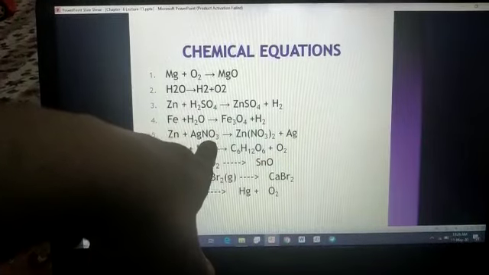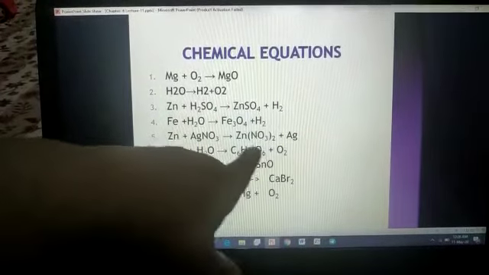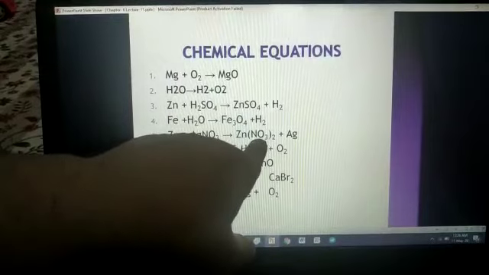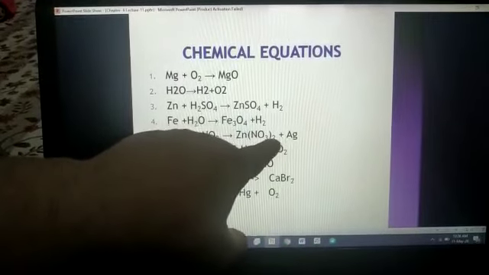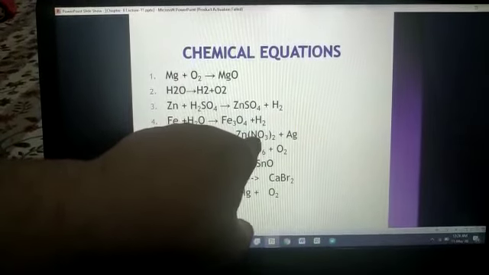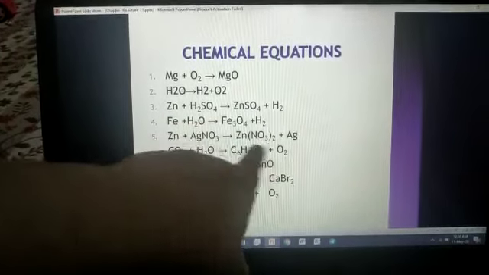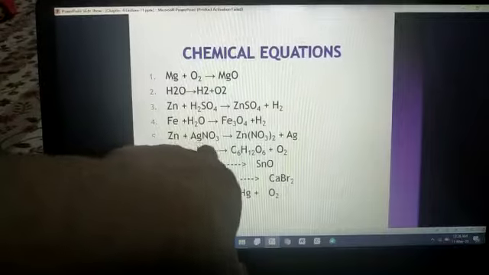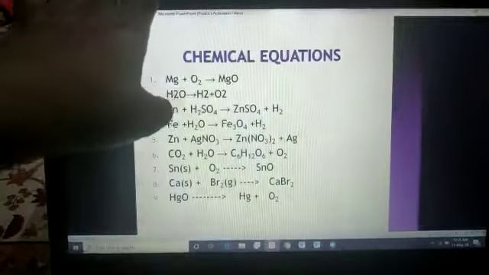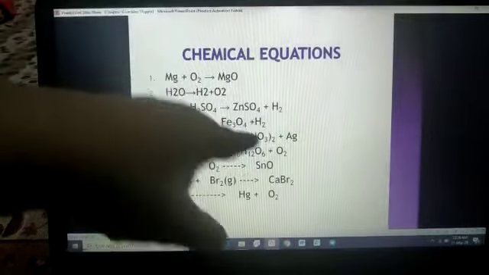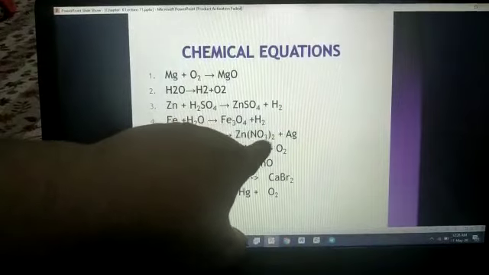And here 3 in number. Similarly, N is 2 in number, because this 2 is applied on N also. That's why zinc is single on both sides. Ag, silver, is single on both the sides. Okay students? It means we have to balance this thing.